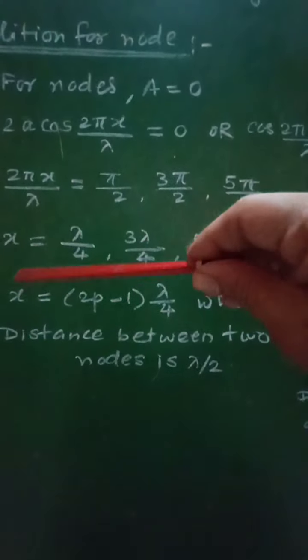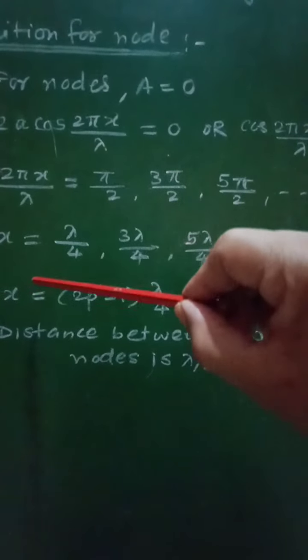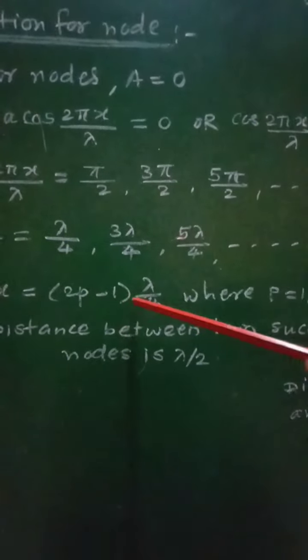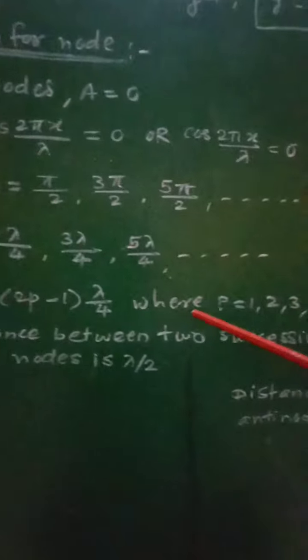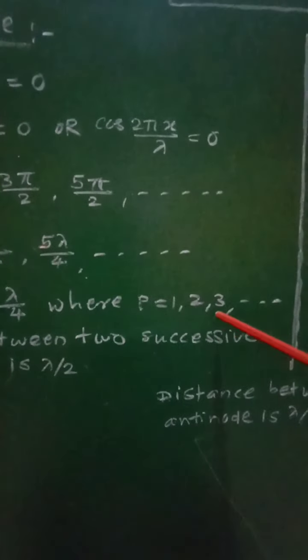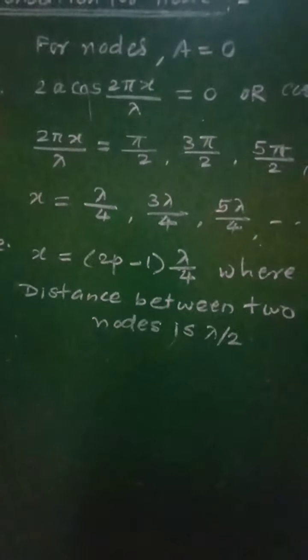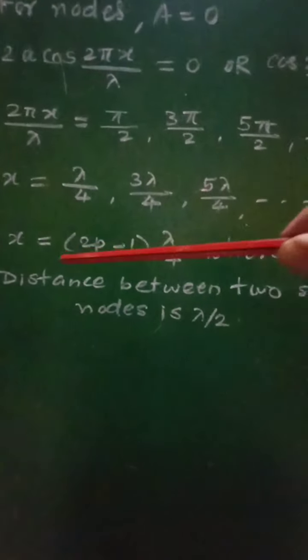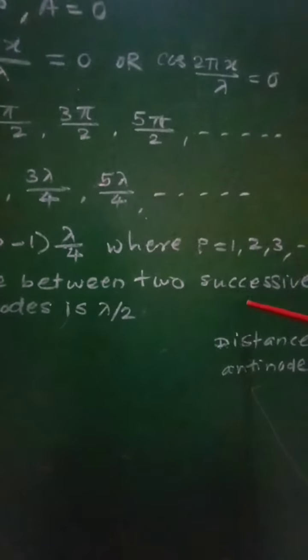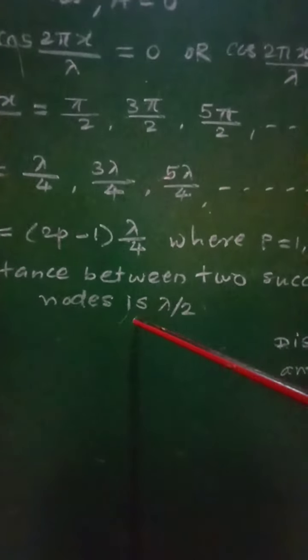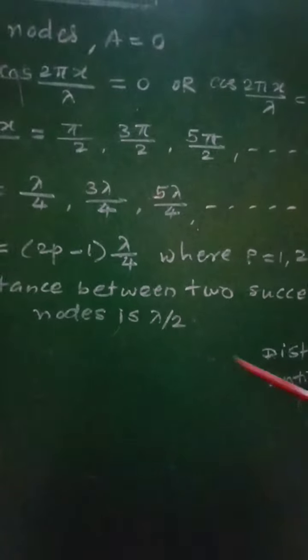In general the nodes will be formed at the positions (2p − 1) λ/4, where p takes values 1, 2, 3 and so on. Then from this equation we can say that the distance between two successive nodes will be equal to λ/2.